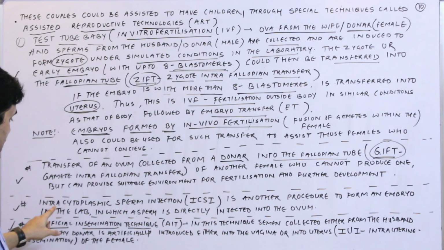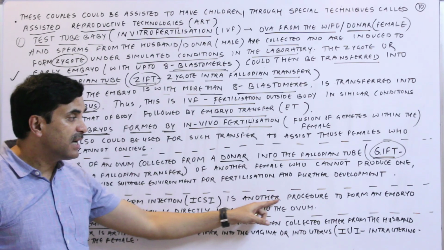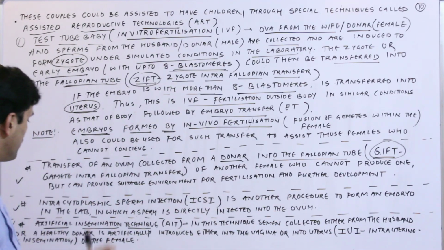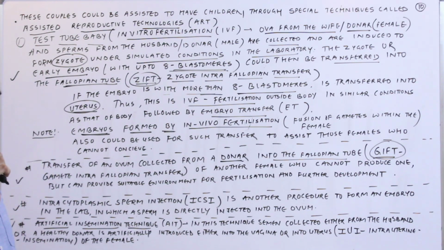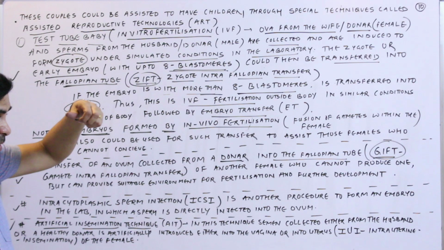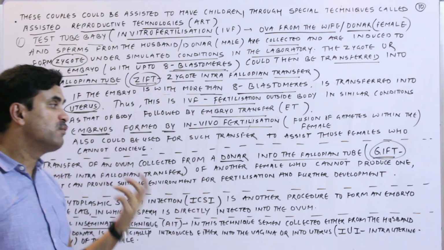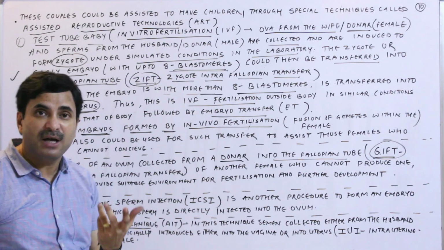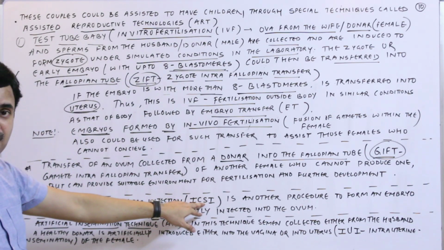Now intracytoplasmic sperm injection, this is also an assisted reproductive technology. Intracytoplasmic sperm injection, ICSI, is another procedure to form an embryo in the laboratory in which a sperm is directly injected into the ovum. It means the sperm is directly inoculated into the ovum to form the zygote and ultimately the embryo. This is called intracytoplasmic sperm injection.